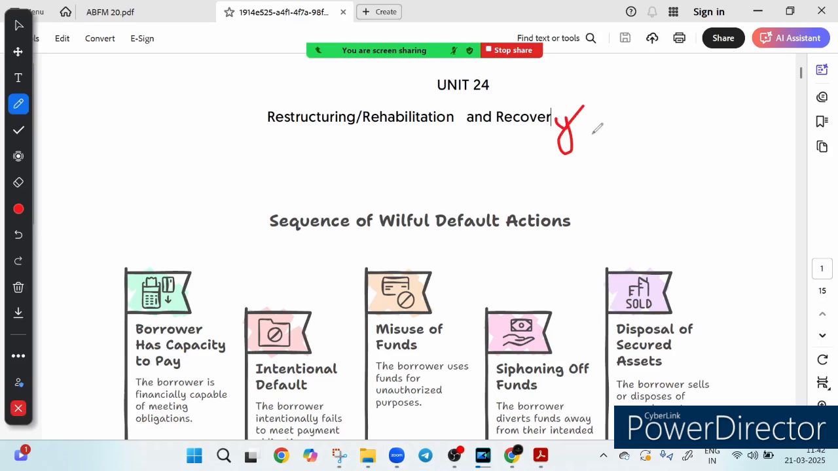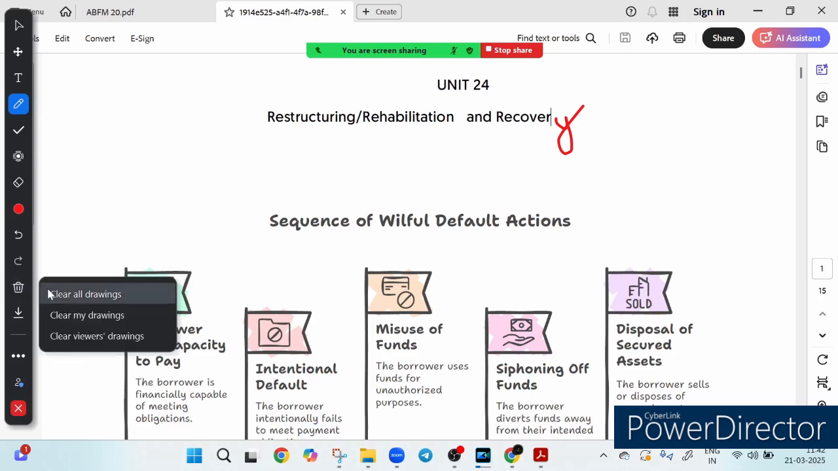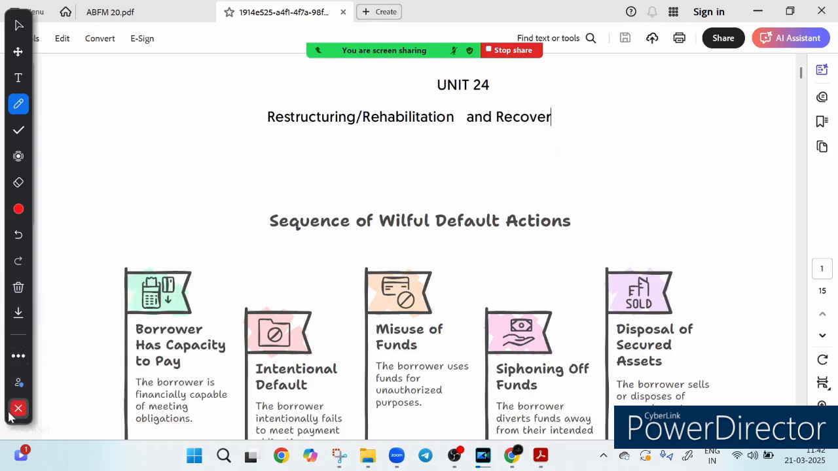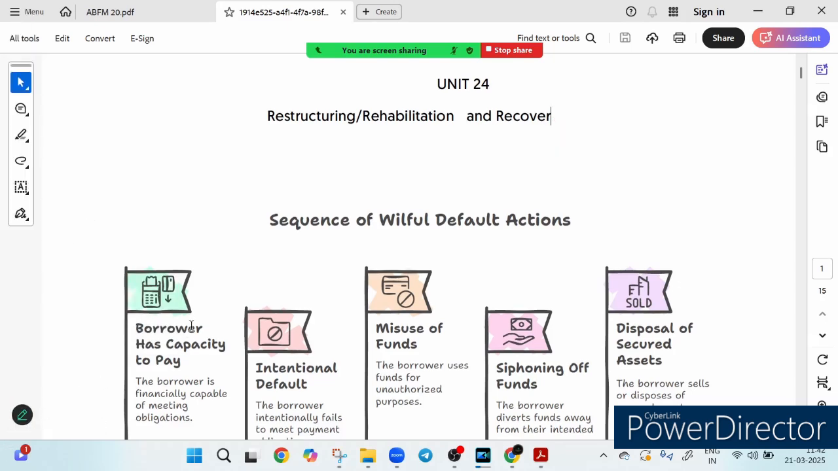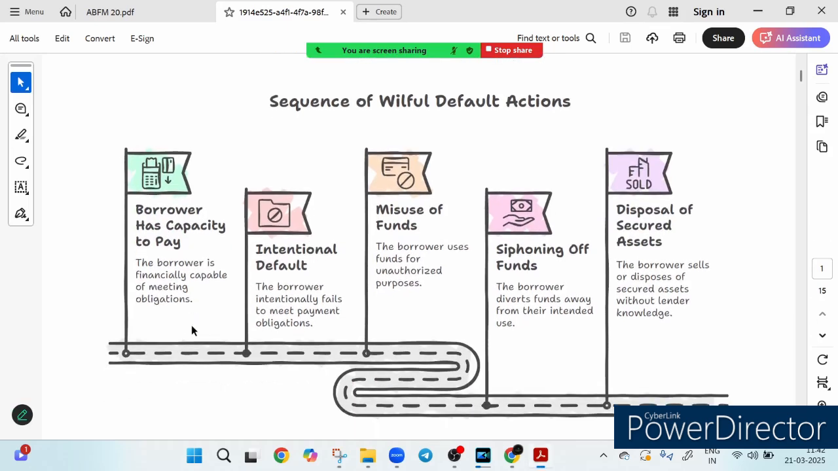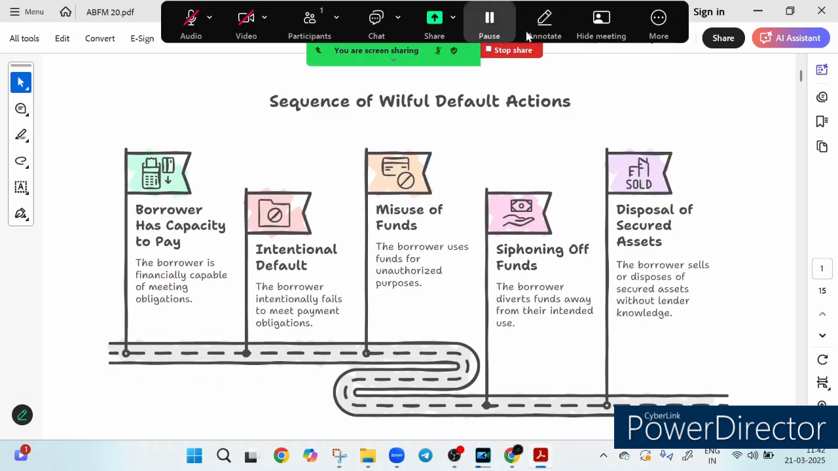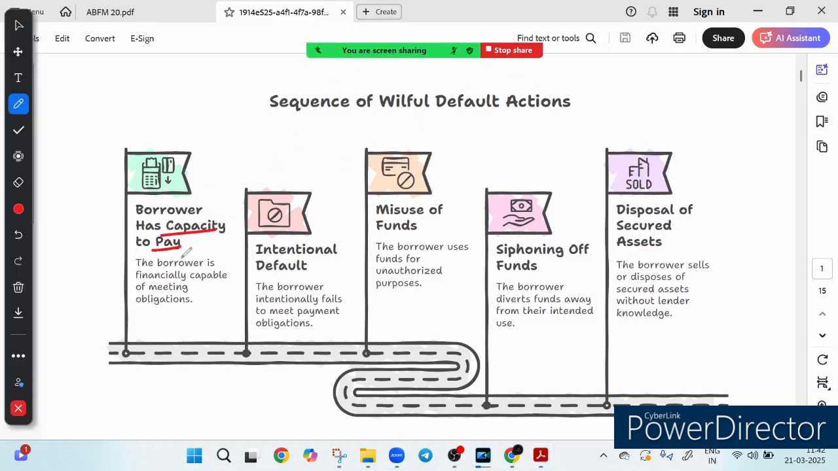So friends, ever wondered how borrowers who have the money still manage to escape payment? Let's break down the sequence of willful default, actions that lead to massive financial loss. Step number 1 is the capacity to pay. The borrower has enough money to repay but chooses a different path.